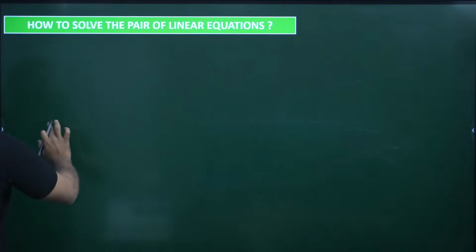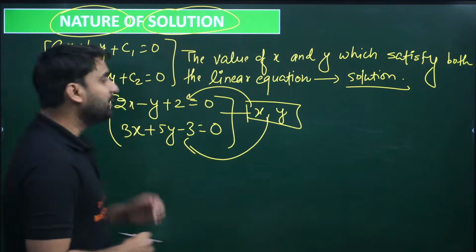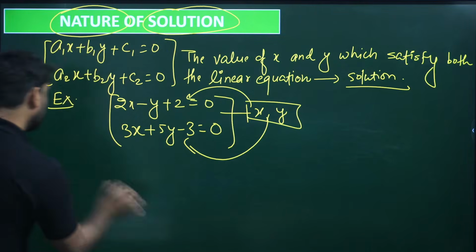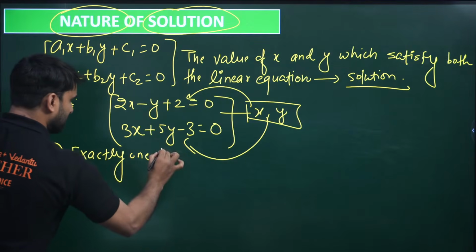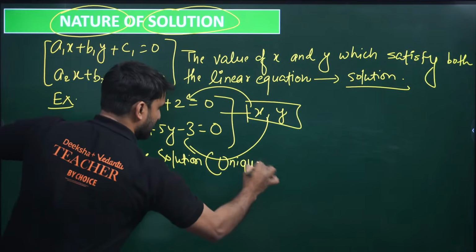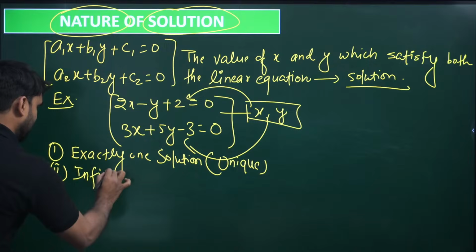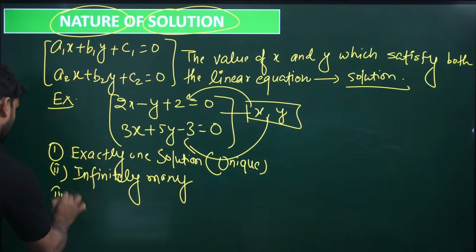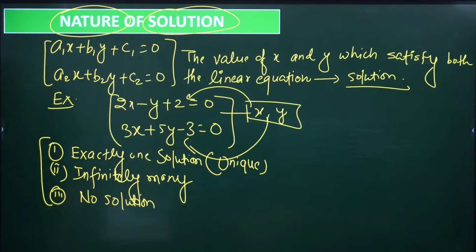Now if I talk about the nature of the solution, what does it mean? When you solve a pair of linear equations, there are three possibilities. Exactly one solution, which is also called unique solution. Infinitely many solutions, this possibility may be there. And third, when you find the solution, no solution. No solution. So there are three possibilities.